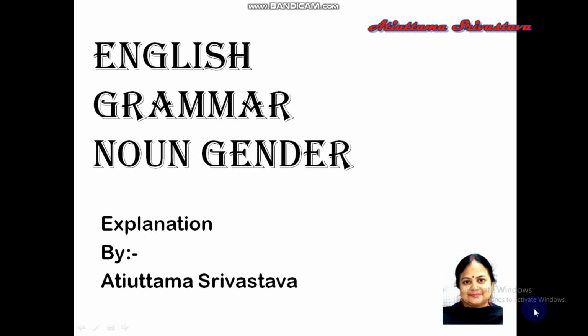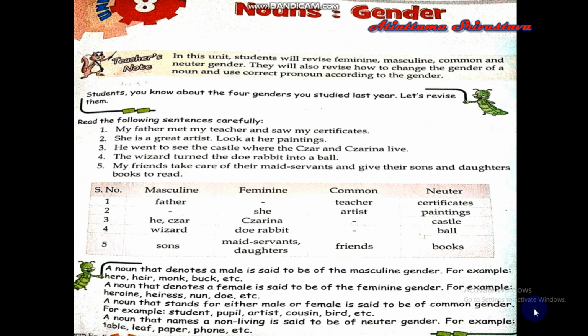Hello children. In today's grammar class we are going to do noun gender. What do you understand by noun gender? We know that nouns can be either masculine, feminine, common or neuter gender. So there are four kinds of gender.